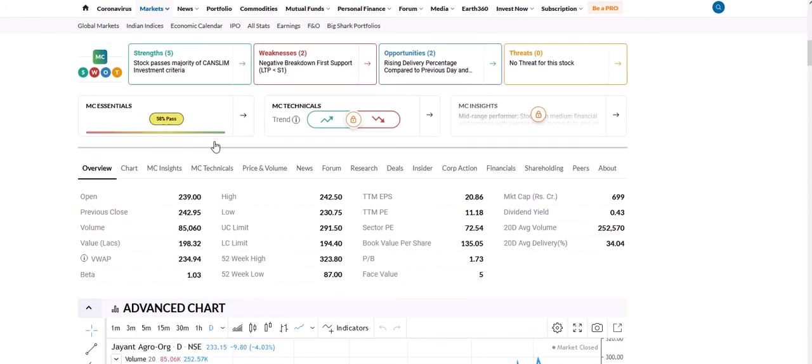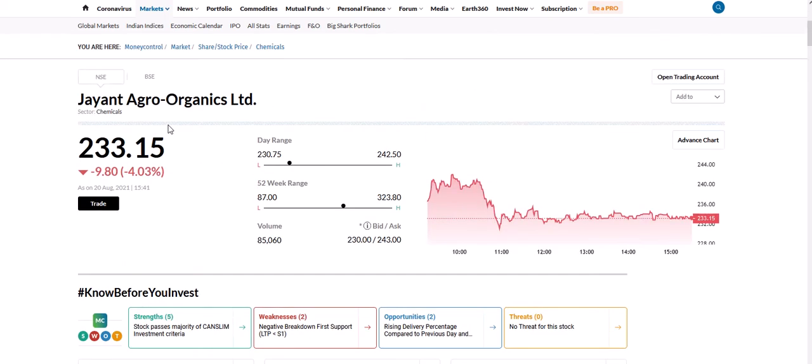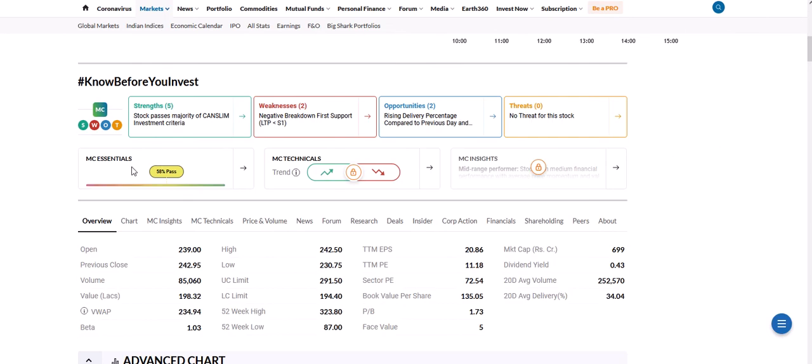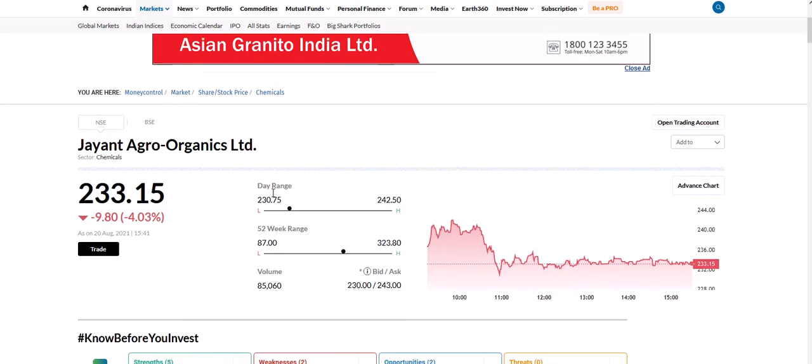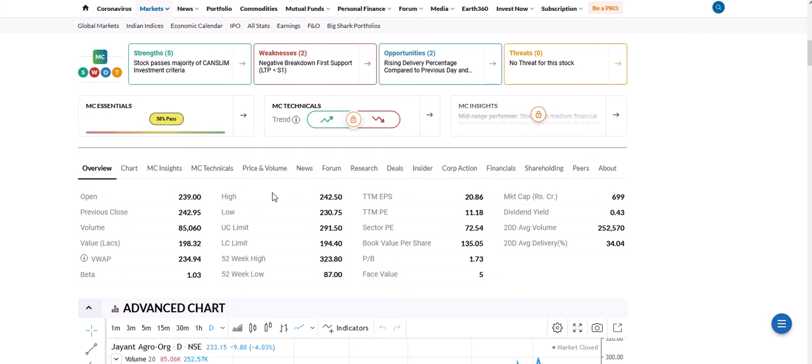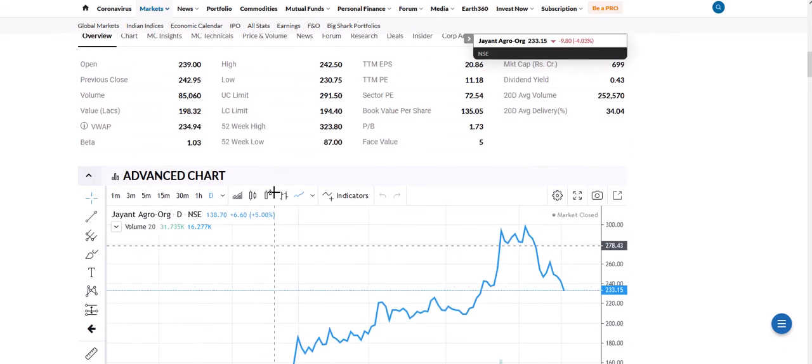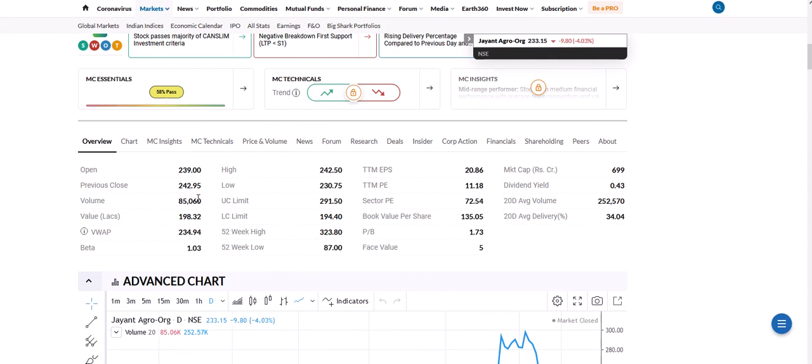You can see that MC Essentials is showing 58% pass, which means this company is one of the good companies. I will show you the fundamental research about this company next. Let me show you the charting, but before that I want to go with the overview.